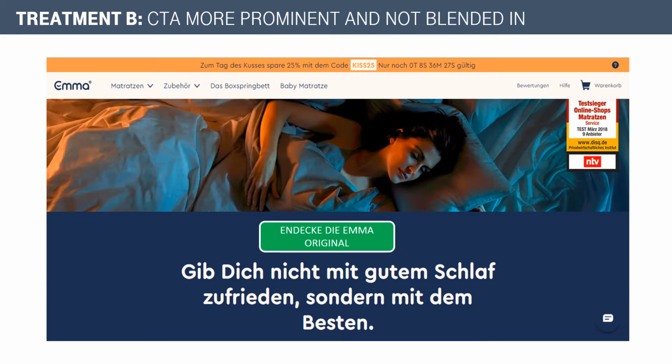In experiment B, I propose to change the call to action button. As you saw in the status quo, the call to action button was not visible. We have the so-called fold. The fold is the line that separates the visible part of your web page from the part that will be only visible once the visitor scrolls down.